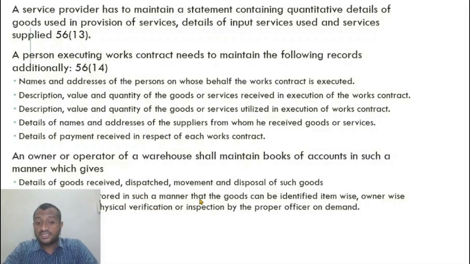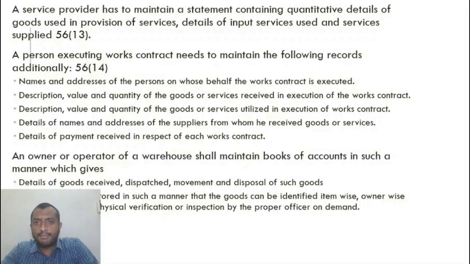what is in stock, goods received, dispatch, movement and disposal of goods. Goods shall be stored in such a manner that I can identify good wise. Let us say some soaps are being received and sold. So item wise, I should be able to identify at this point of time 50 units of soap are there. So in that way, I have to maintain records. Also, owner wise, so ITC and HUL, for both of them I provide warehousing service. So for ITC, how much stock is there? So I should be able to tell. In that manner, you maintain records owner wise and shall facilitate physical verification by the proper officer on demand.